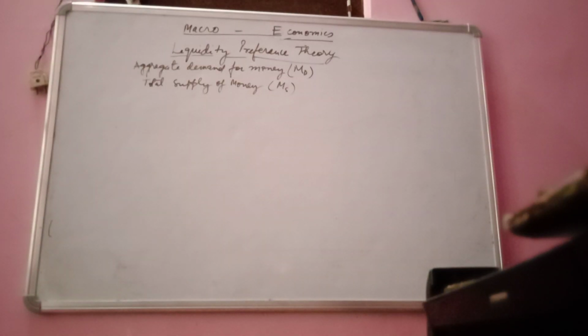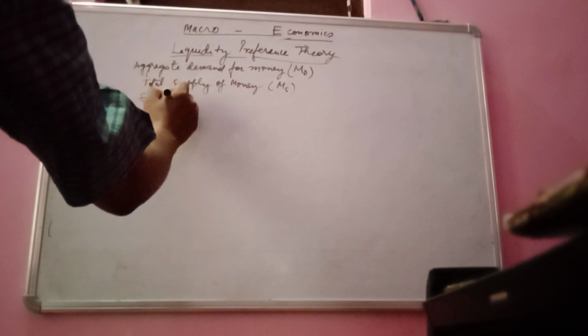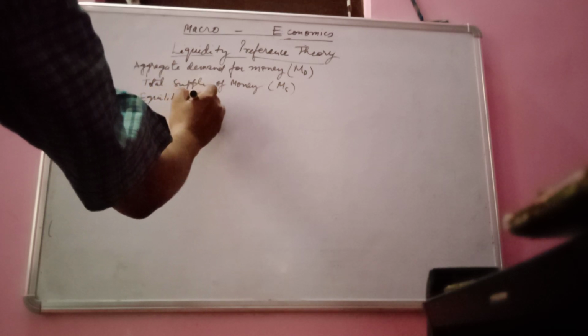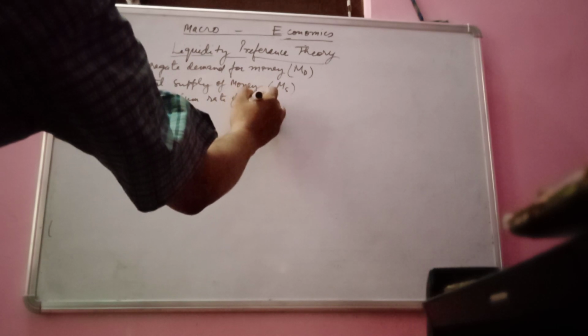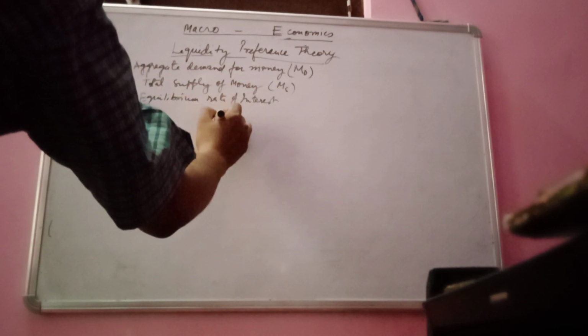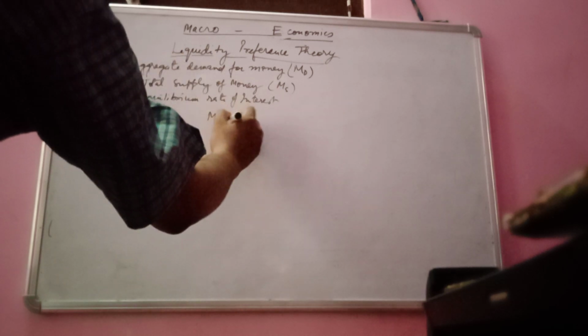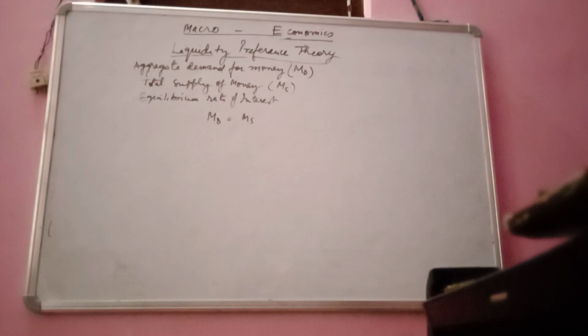And here at the state of equilibrium, the equilibrium rate of interest is determined where aggregate demand of money is equal to aggregate supply of money.